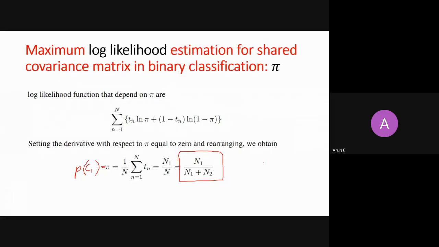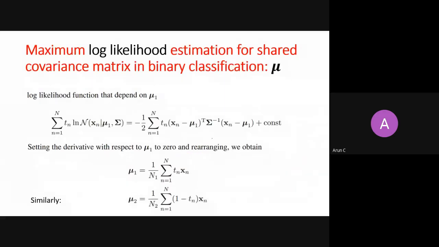So if the data set has 100 samples, and out of 100 samples, only 60 samples belong to class C1, then it says that 0.6 is the probability for PC1, and hence 0.4 for PC2, right? That's how you calculate probability PC1, PC2.